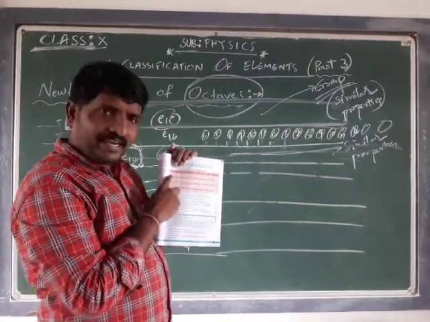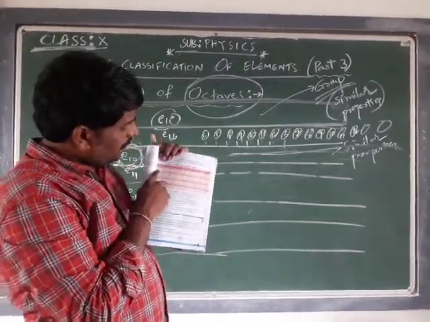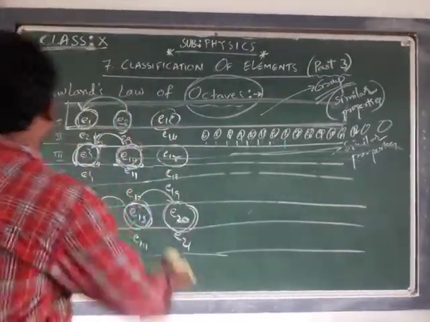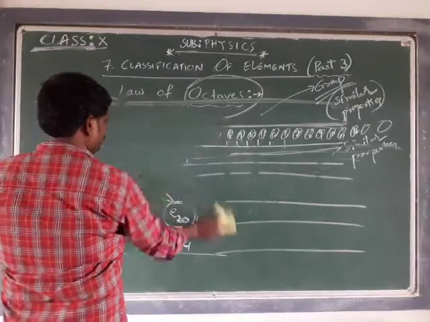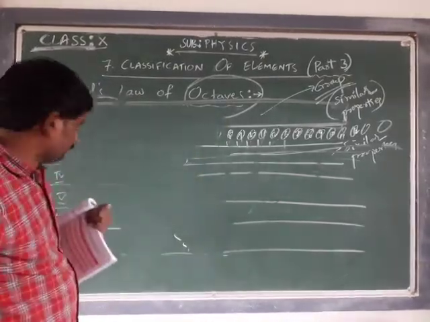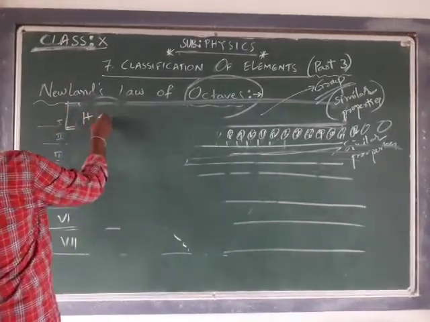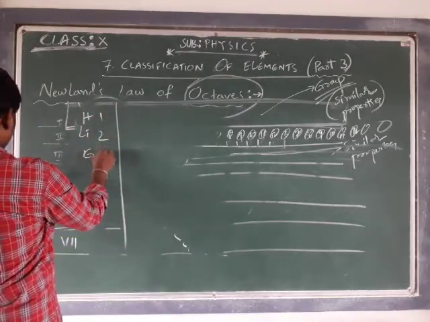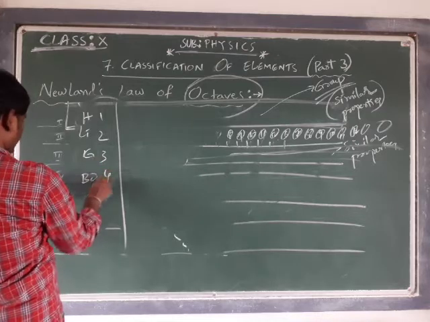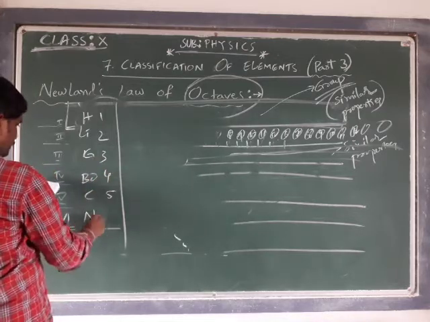So hydrogen, I am taking here as per the regular format: hydrogen is 1, lithium 2, G3, boron 4, carbon 5, nitrogen 6.